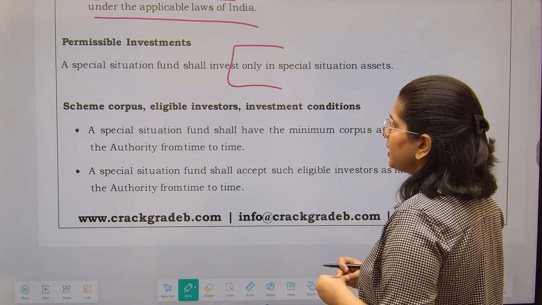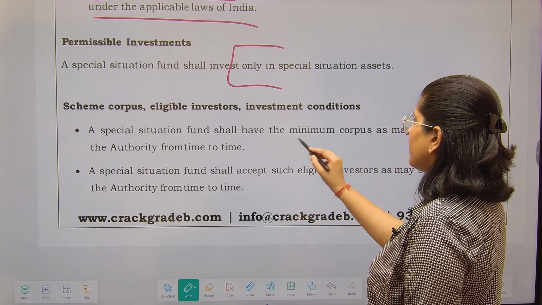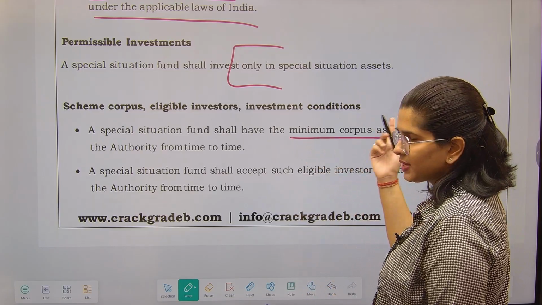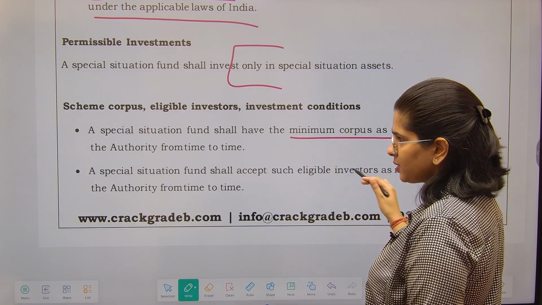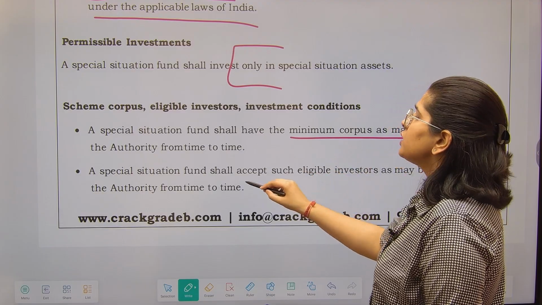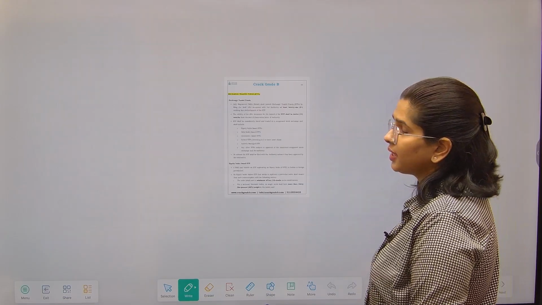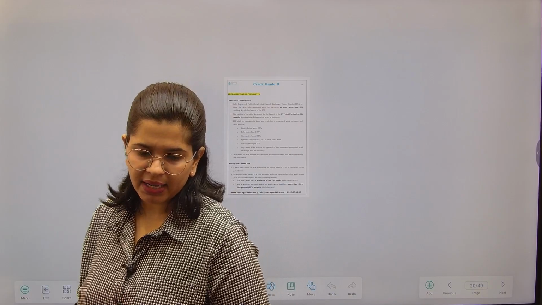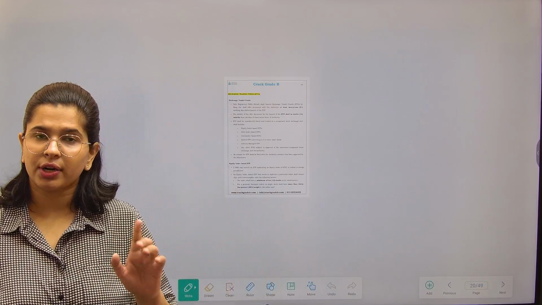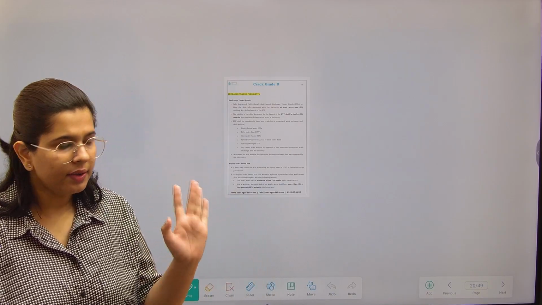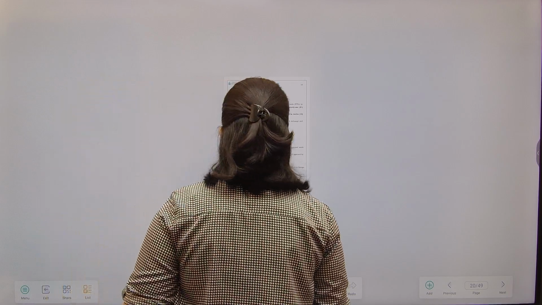Scheme corpus, eligible investors, etc. These kinds of funds shall have the minimum corpus as may be specified by the authority from time to time. Nothing has been specified as yet. Now, a special situation fund shall accept the eligible investors as specified by the authority from time to time. That means both things will be specified by the authority, not yet specified, so we do not have to read about it. Clear? Now, next is exchange traded funds.